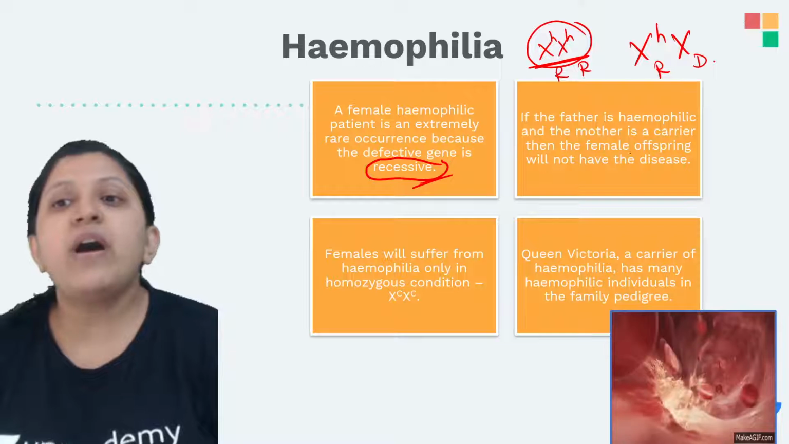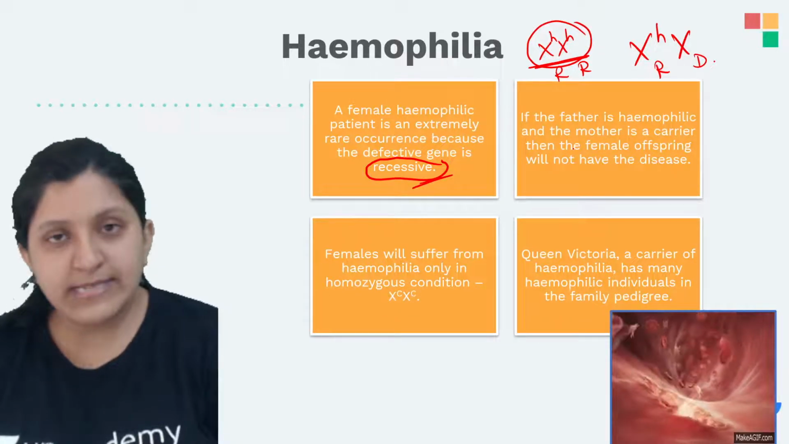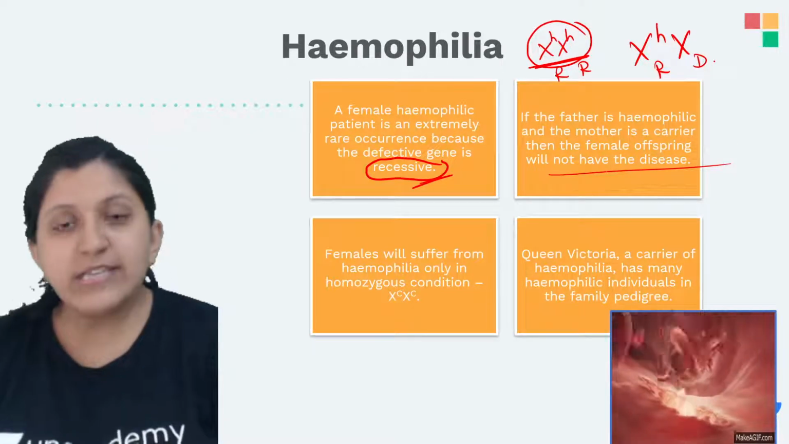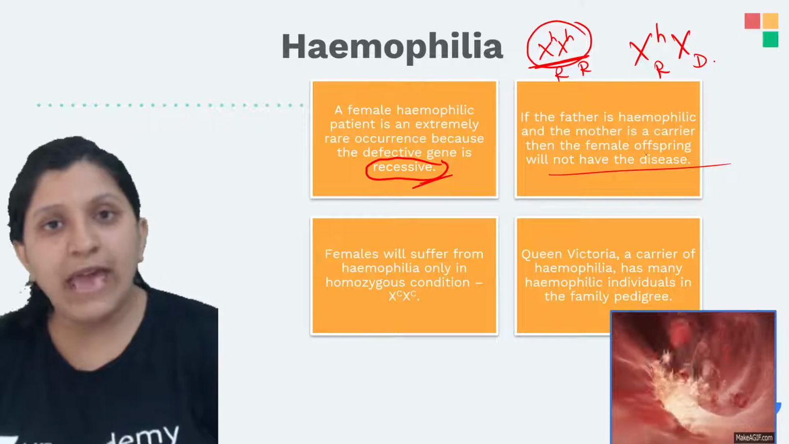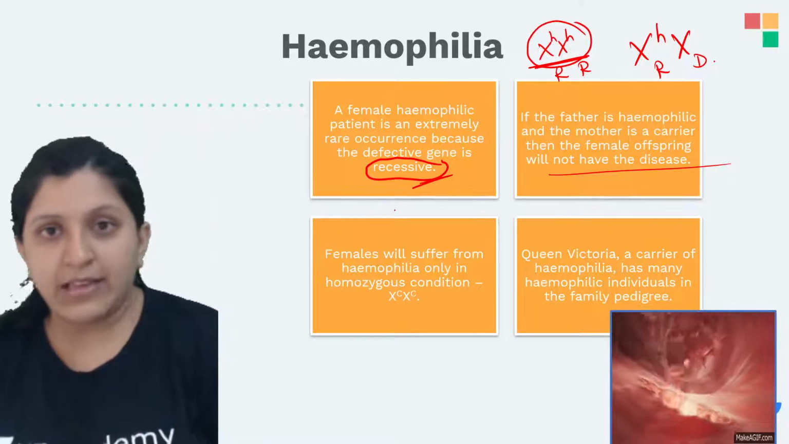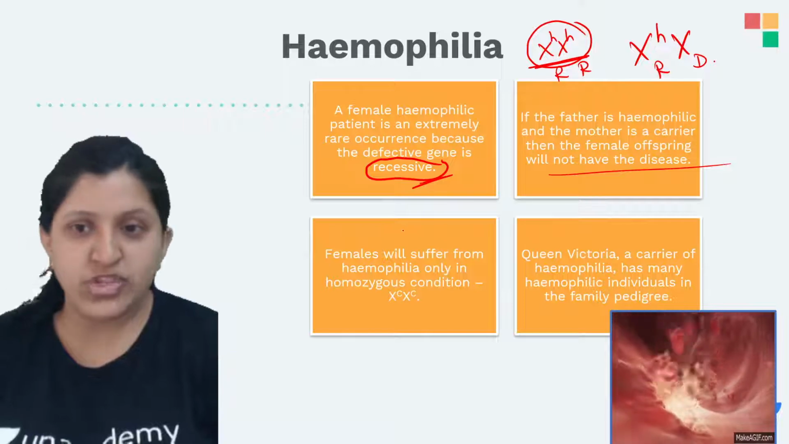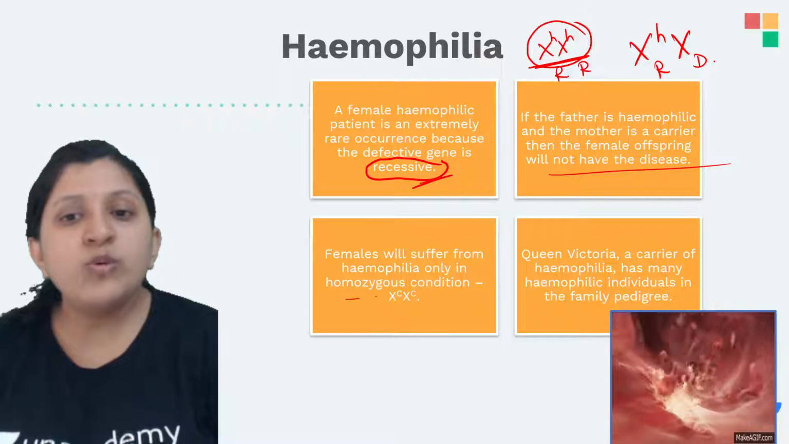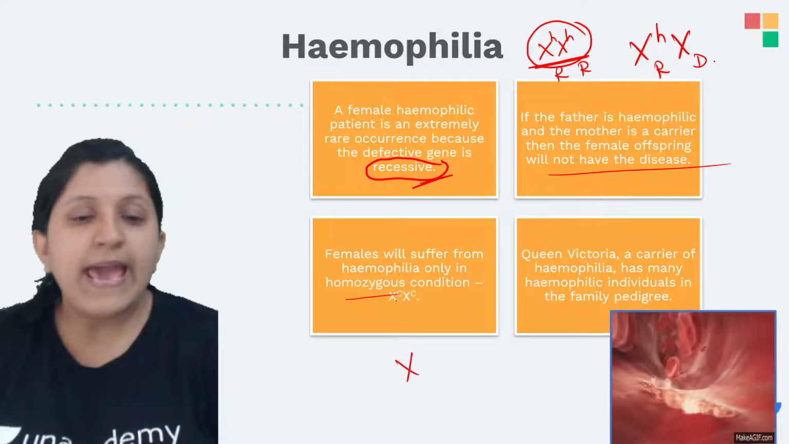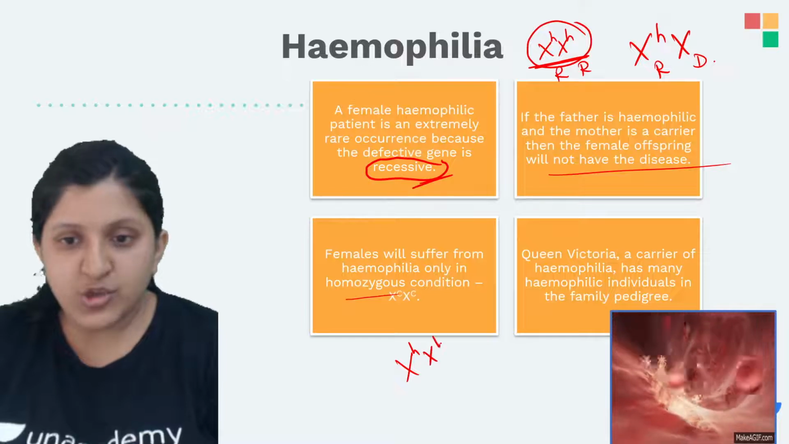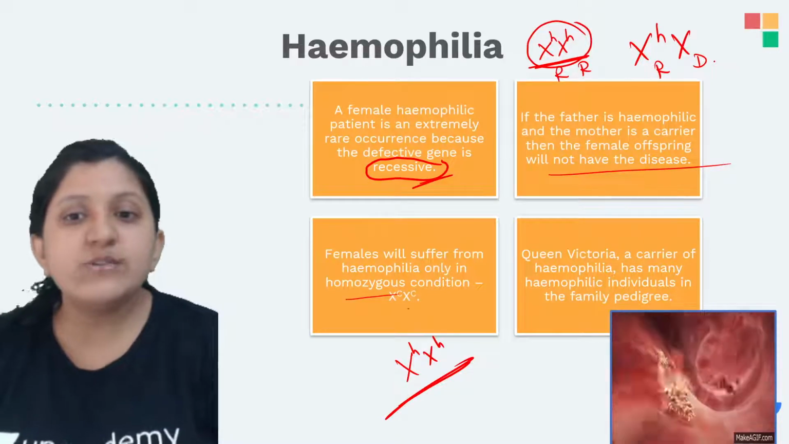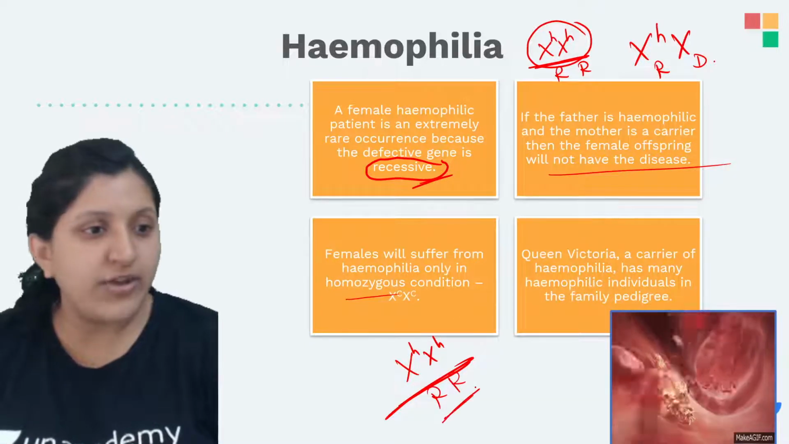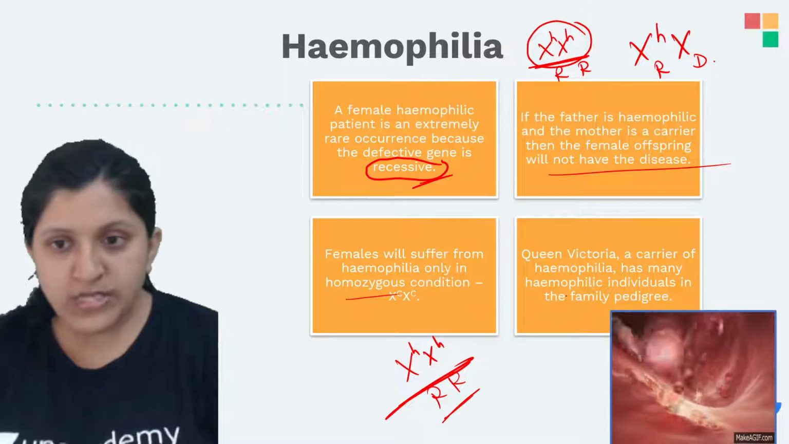Okay, so if the father is hemophiliac and the mother is a carrier, then the female offspring will not necessarily have the disease. There is a chance, but it's not that one of them will have the disorder; this one is just a carrier, depending on the type of gene. Females will suffer from hemophilia only in a homozygous condition. They have written XC here, but we can write it as XH also. So XH XH is a homozygous condition, since both of the genes are affected.